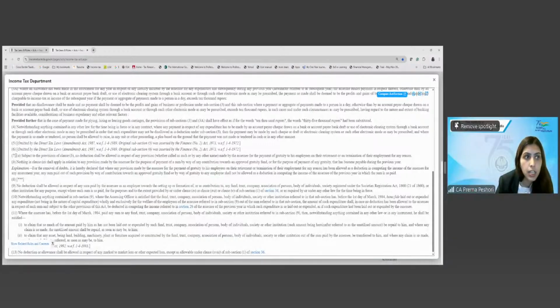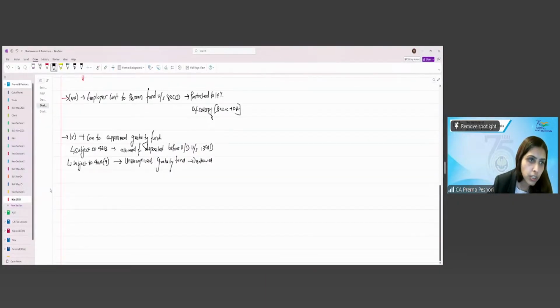40A(7), which says that subject to the provisions of clause (b), no deduction shall be allowed in respect of any provision made by the assessee for the payment of gratuity to his employees on their retirement or on termination of their employment for any reason. However, nothing in this clause (a) shall apply in relation to any provision made by the assessee for the purpose of payment of a sum by way of contribution to the approved gratuity fund, or for the purposes of the payment of any gratuity that has become payable during the previous year. So what does 40A(7) say? This is also subject to 40A(7).